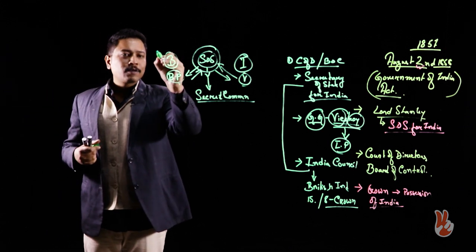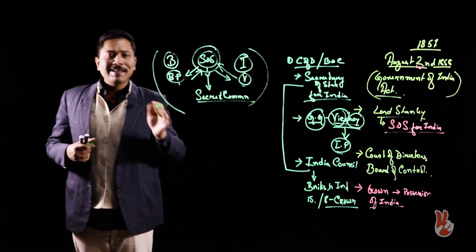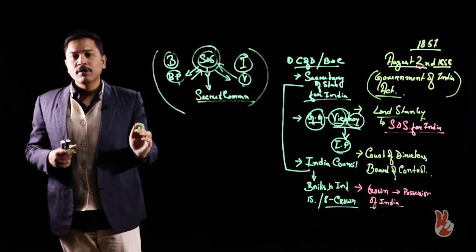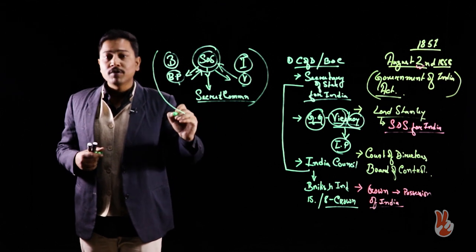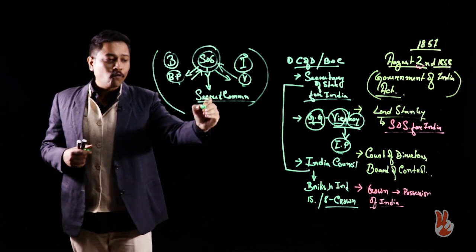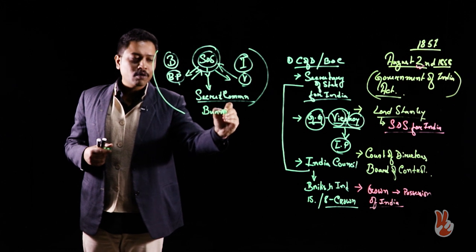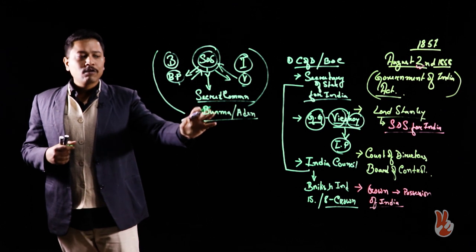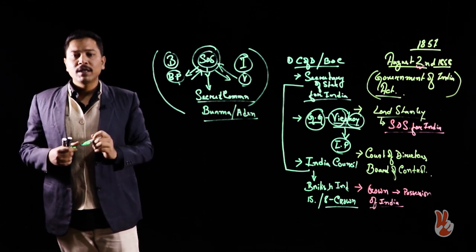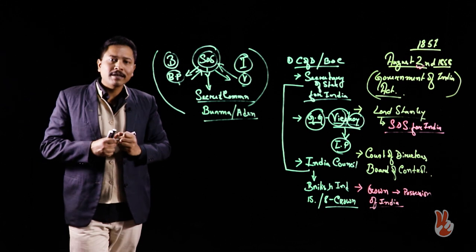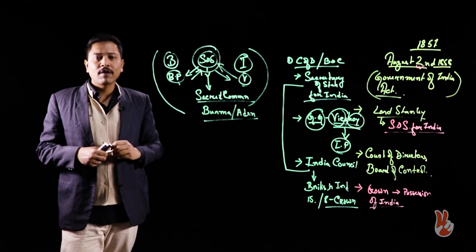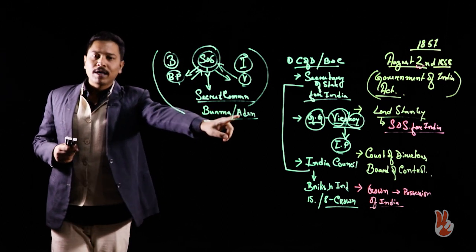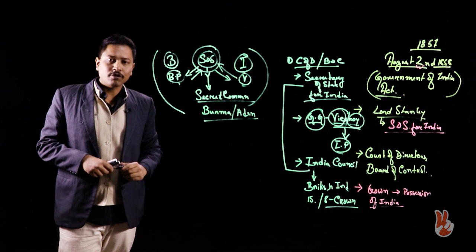Now as far as the Secretary of State for India is concerned, these are the salient points. Also remember that being the Secretary of State for India, he also assumes powers over Burma, the British territories of Burma and Aden. His powers would be taken away from Burma and Aden only by the Government of India Act of 1835. Till then, he remains the Secretary of State for India and the Secretary of State for Burma and Aden, which are also British territories.